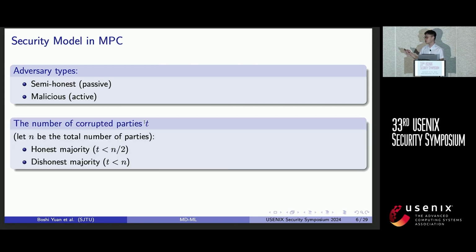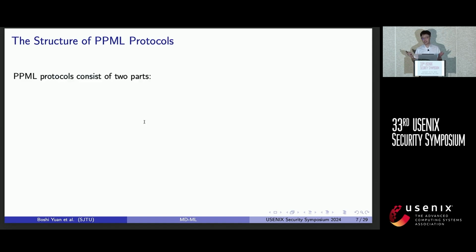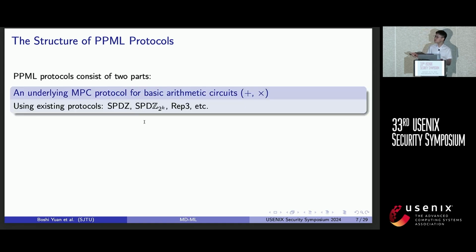Also, we have honest majority protocols and dishonest majority protocols. So this work studies maliciously secure dishonest majority PPML, so hence the name MDML. So typically, PPML protocols consist of two parts. The first part is an underlying MPC protocol for basic arithmetic circuits.